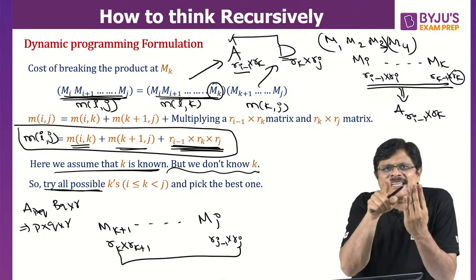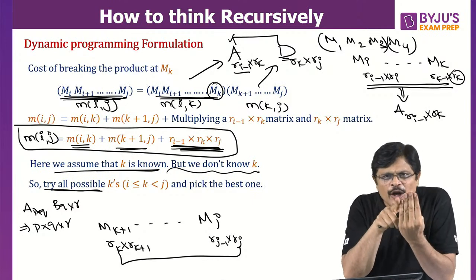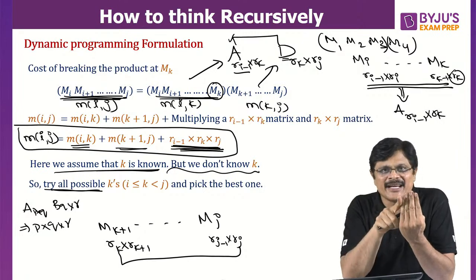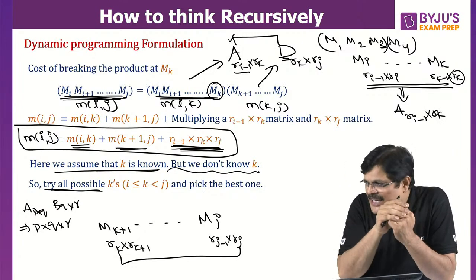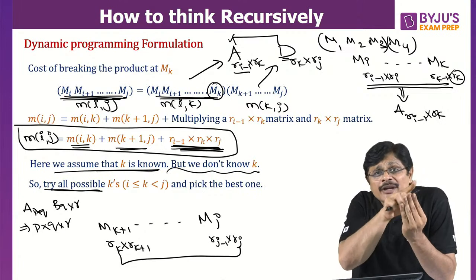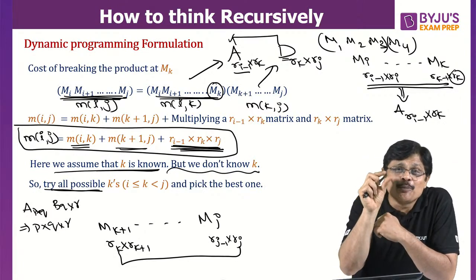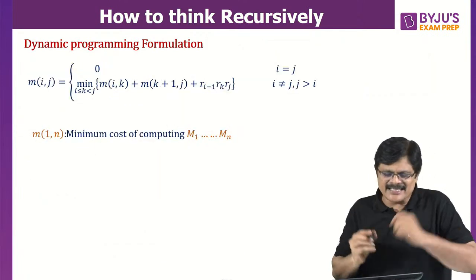If you are going from I to J, K value can be starting from I to J minus 1. Except J, all remaining values K can take. So you try all possible values of K, and whichever gives you the minimum, take that K. And that is the result.